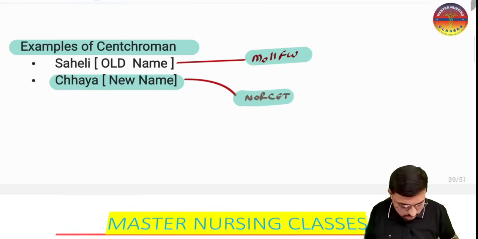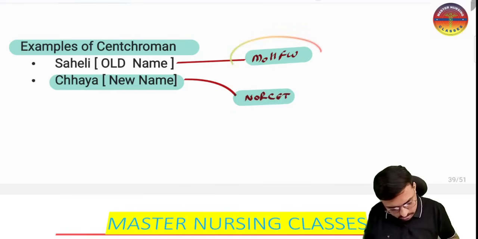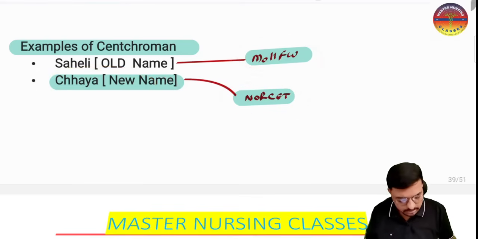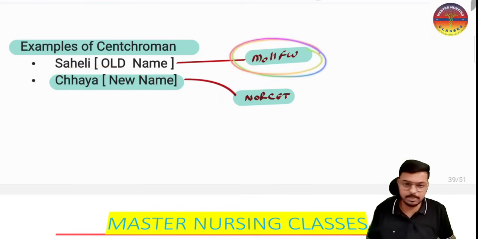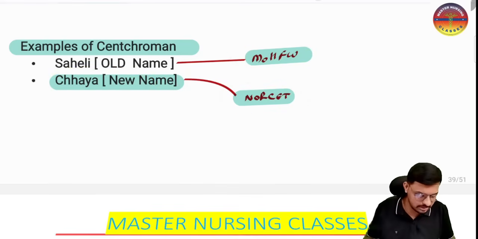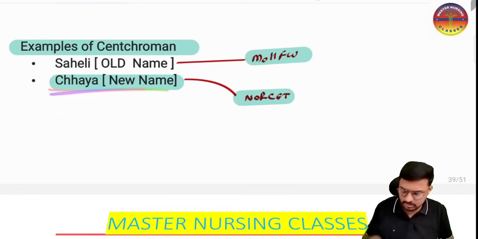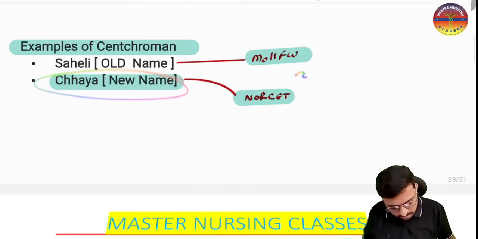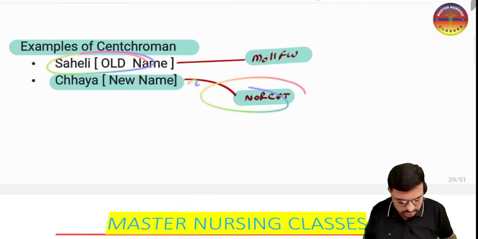because in the new market brand, Chaya is the leading name, and in the Ministry of Health and Family Welfare leaflet also Chaya is mentioned. Saheli and Chaya they have mentioned. Previously only Saheli was there in the leaflet. Now in the leaflet of the Ministry of Health and Family Welfare, both are there, Chaya and Saheli, but Chaya is the new name.